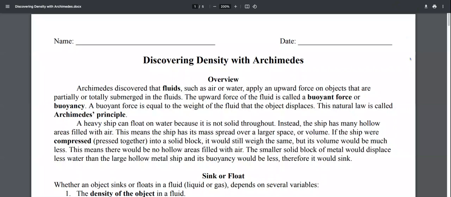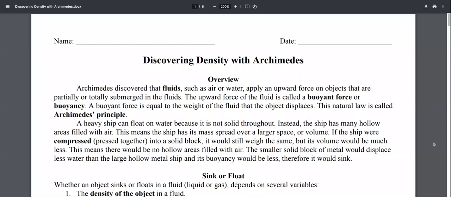Mrs. Guido, and I will be reading the text for Discovering Density with Archimedes. The overview. Archimedes discovered that fluids, such as air or water, apply an upward force on objects that are partially or totally submerged in fluids. The upward force of the fluid is called a buoyant force or buoyancy. A buoyant force is equal to the weight of the fluid that the object displaces. This natural law is called Archimedes' principle.